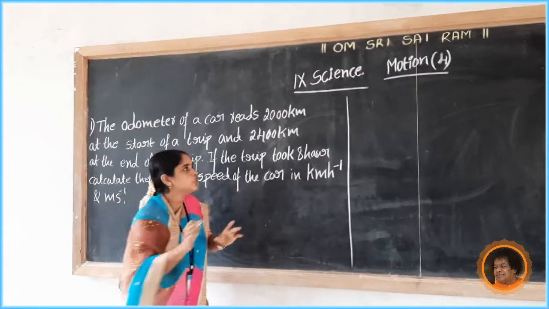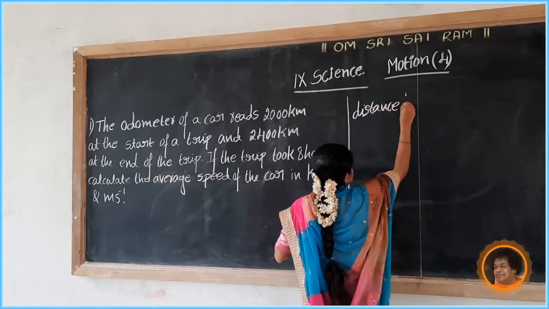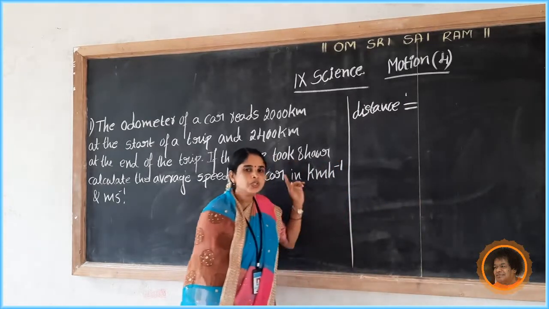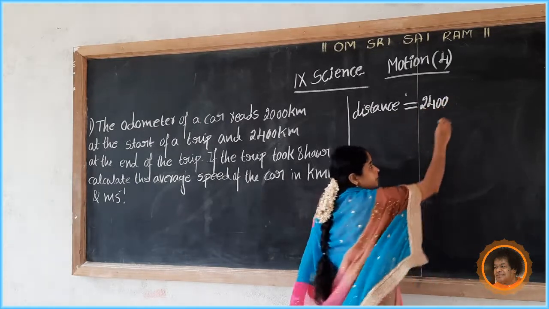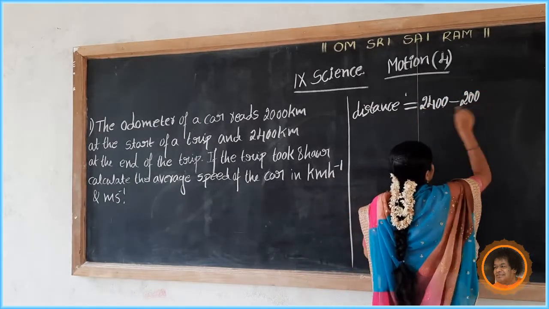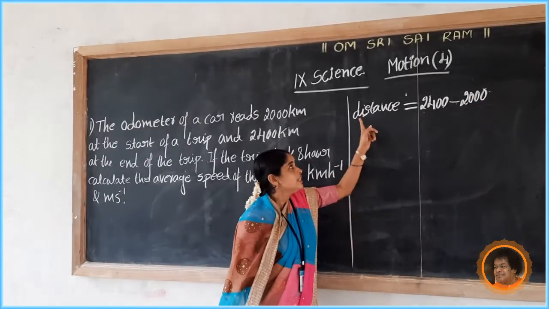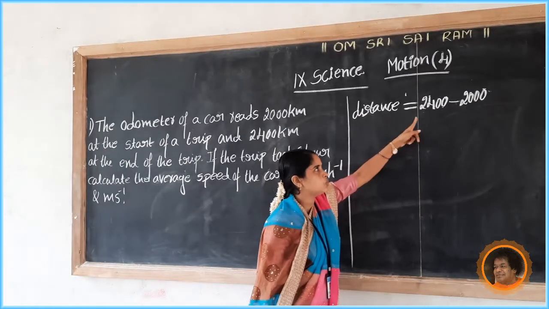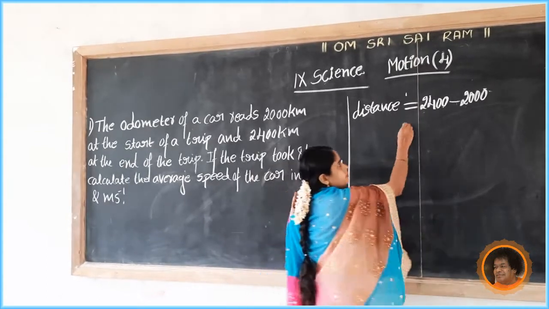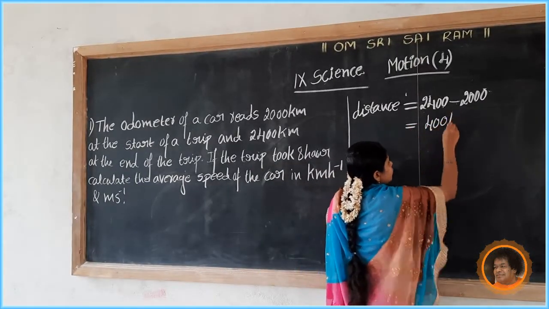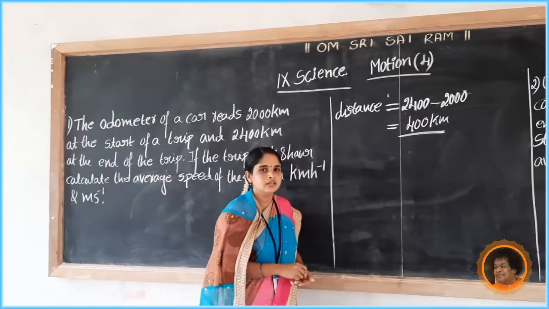Distance travelled equals 2400 minus 2000, because at the end of the trip the odometer read 2400 and at the start only 2000. So the distance travelled is 400 kilometer.